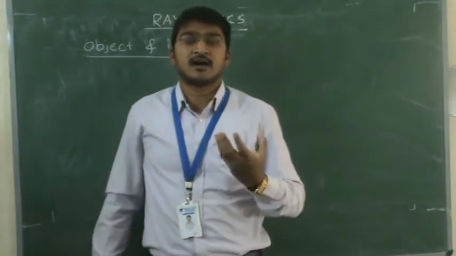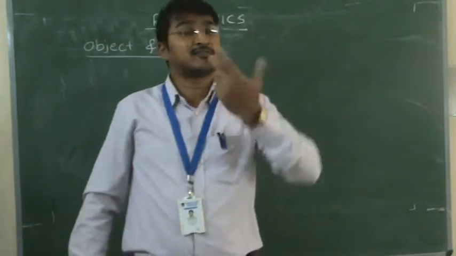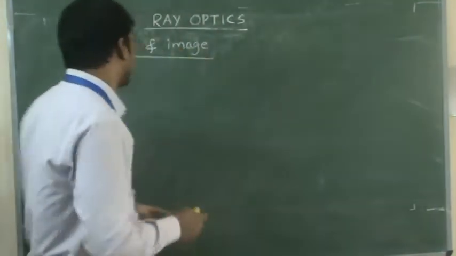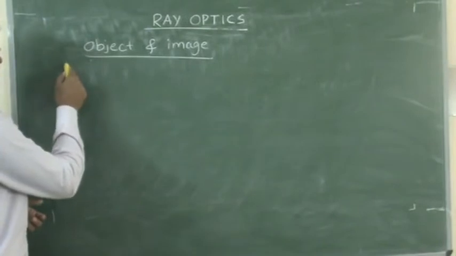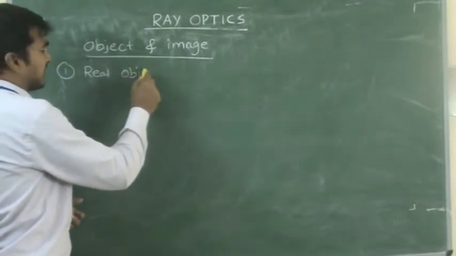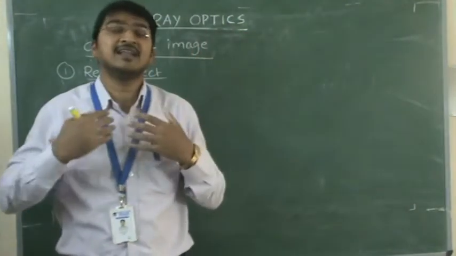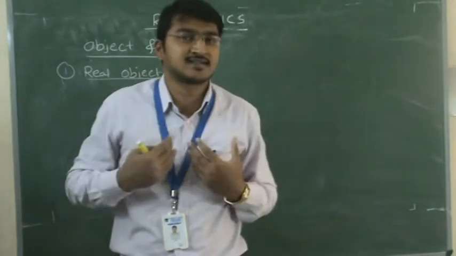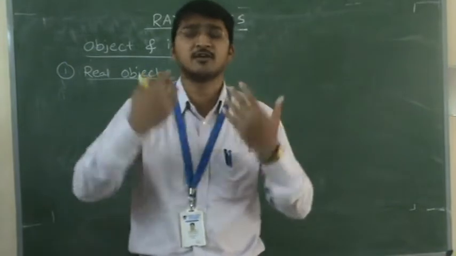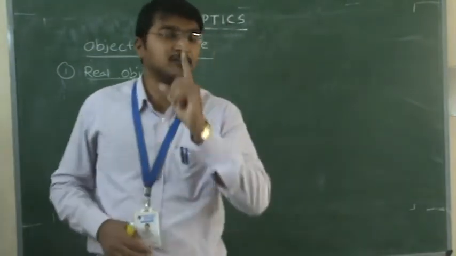So objects are of two types again here, real object and virtual object. Real means you can see, but what is virtual? First I will discuss real object. Reading a definition is very easy, you can remember it, but practically we should understand. Without understanding, no need to study anything. Everything you have to visualize, you have to understand, you have to own it. That's why I am giving you one best example.